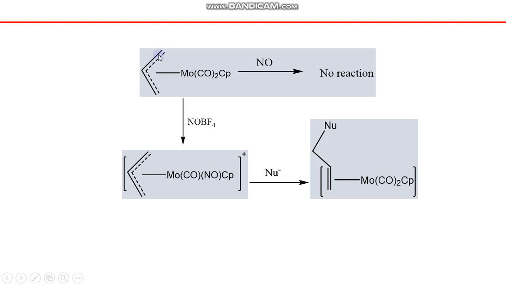So in this case, if we treat it with neutral nitrosyl and then treat the same species with a nucleophile, we will observe no reaction. While when we introduce a nitrosyl cation, it enhances the reactivity of the complex, the complex becomes sensitive toward nucleophile, and the nucleophile ultimately reacts with the species to give a special type of products.